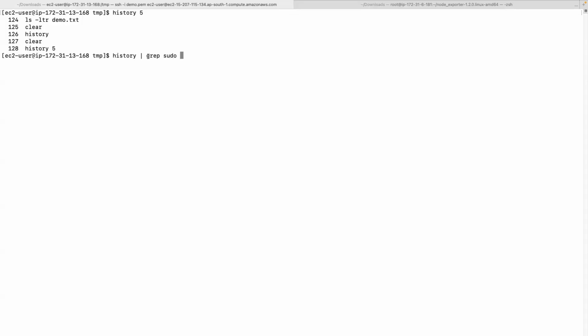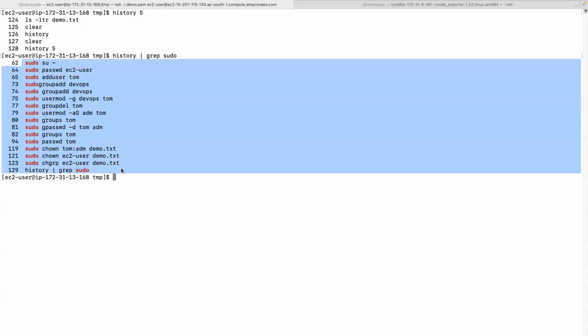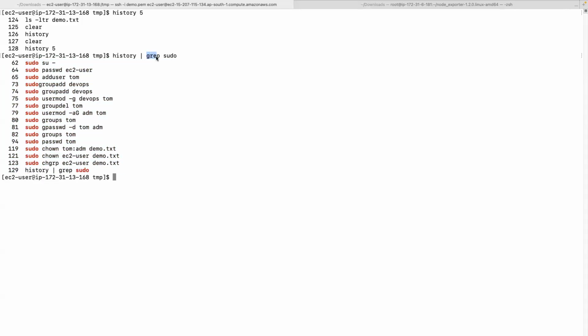Grep, I'm repeating, is a global regular expression. It's a kind of search. In this history, I would like to search, right? So see here, you will be listed all the sudo commands from the history. So grep is like a search. If you want to search some history or the logs, this is helpful.